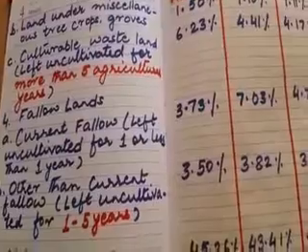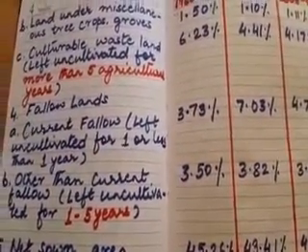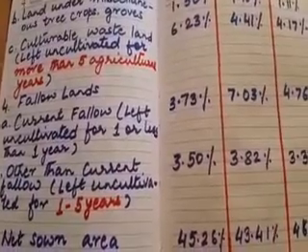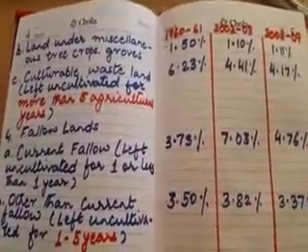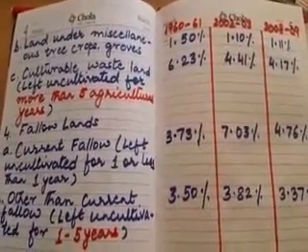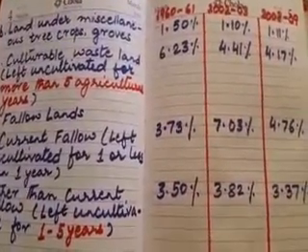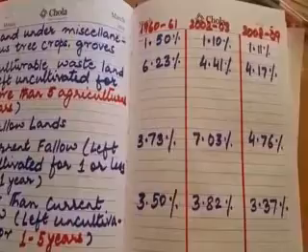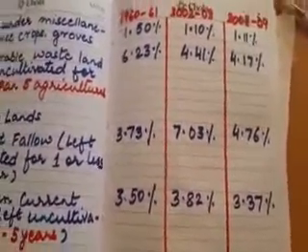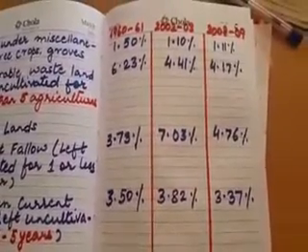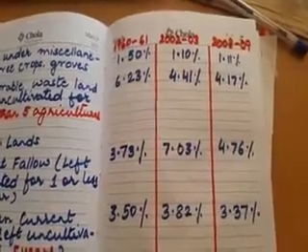Then we have the category of fallow lands. Now in fallow lands, the first category is current fallow, that is left uncultivated for less than 1 year. Now here it is 3.73%. Now this current fallow increased to 7.03%, and again it further changed to 4.76%. That is, the farmers are trying to devote more land for natural regaining of soil fertility.